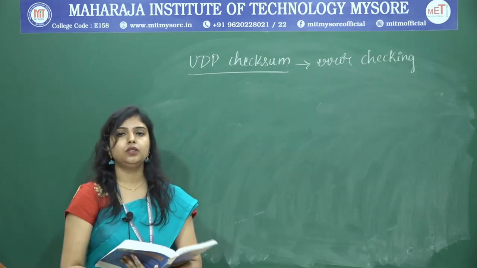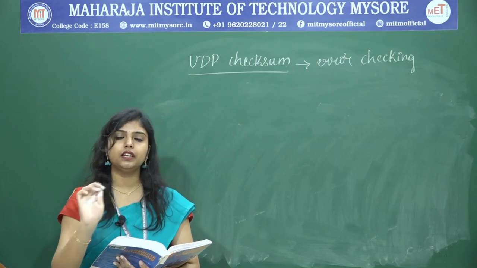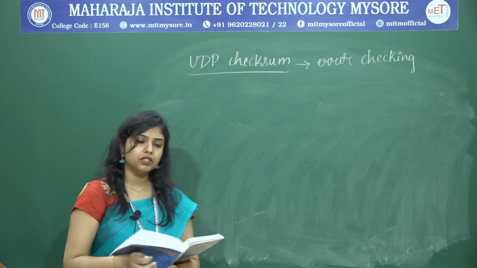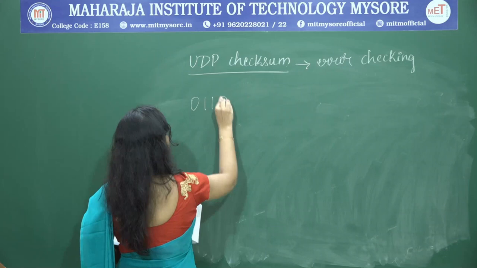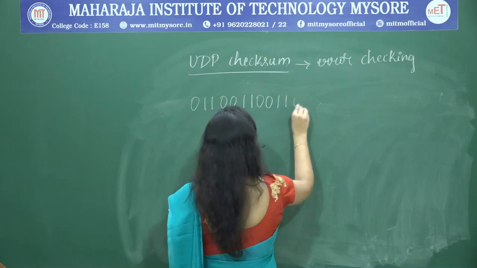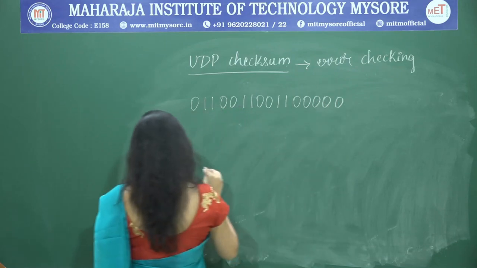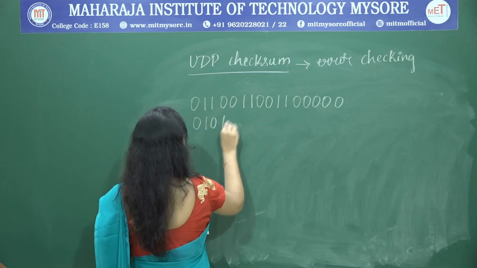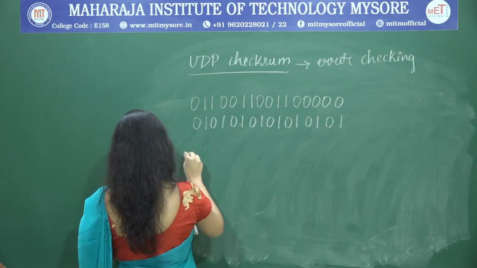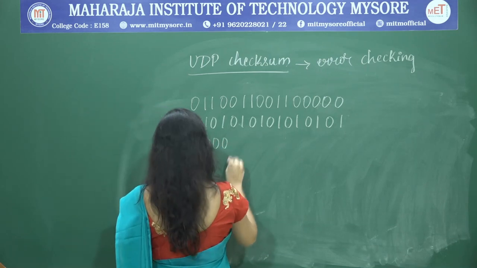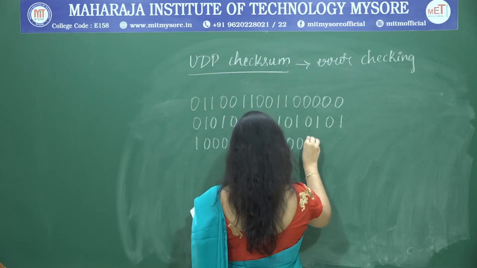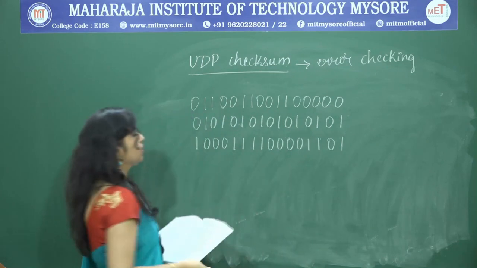Now, suppose I am sending a message with 3 16-bit words, from sender to receiver. Let us see what those 16-bit words are.